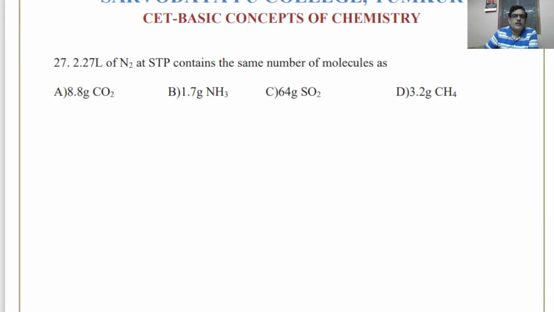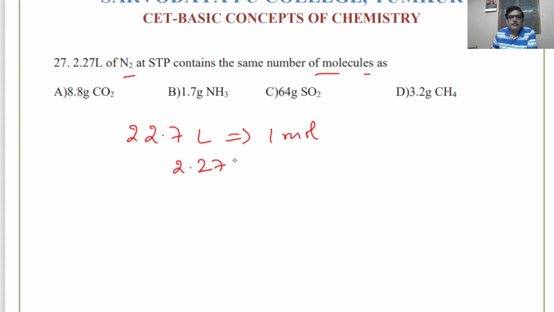2.27 liter of nitrogen at STP has the same number of molecules as in. So we shall consider standard volume as 22.7 liter. That will be having 1 mole. But if you say 2.27 liter, that will be 0.1 mole. So 0.1 mole of nitrogen is given.